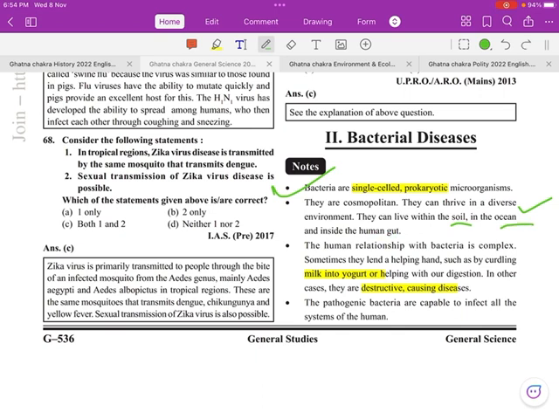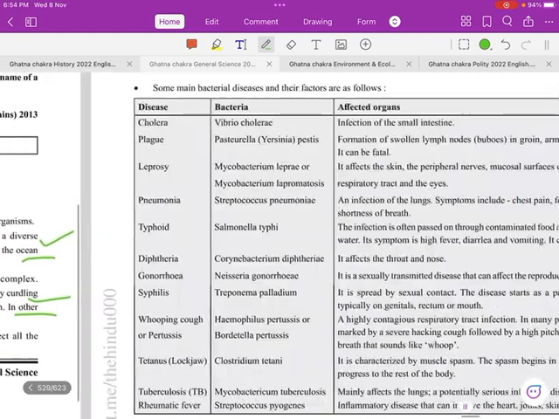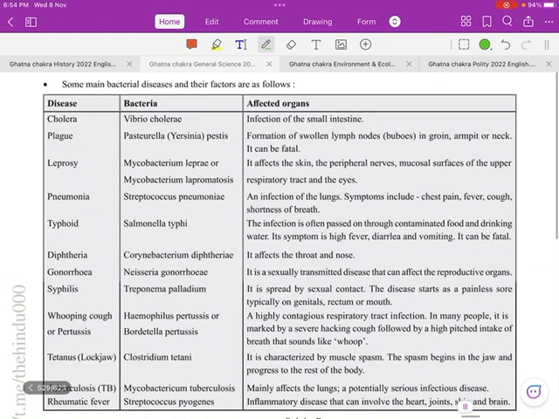Next, the human relationship with bacteria is complex. Sometimes they lend a helping hand, such as curdling milk into yogurt, and many times there will be other cases that are destructive and cause disease. Pathogenic bacteria are capable of infecting all the systems of the human body. Next, the important names of bacterial diseases and their causative bacteria.